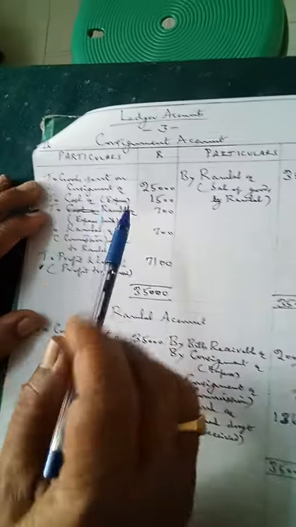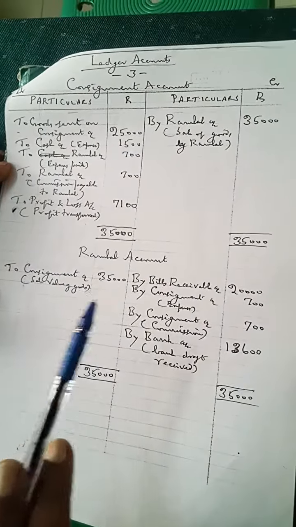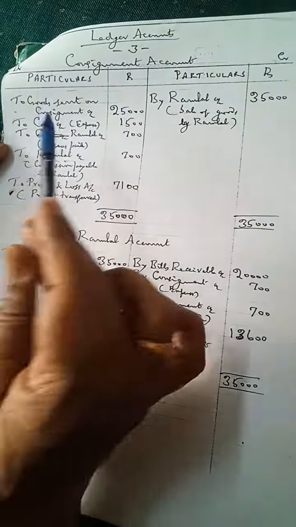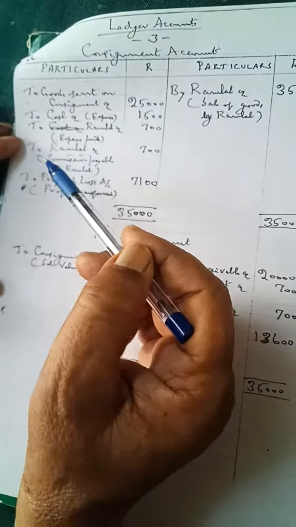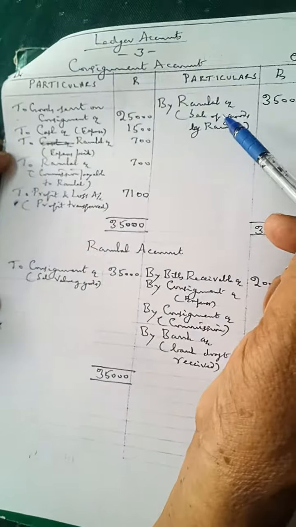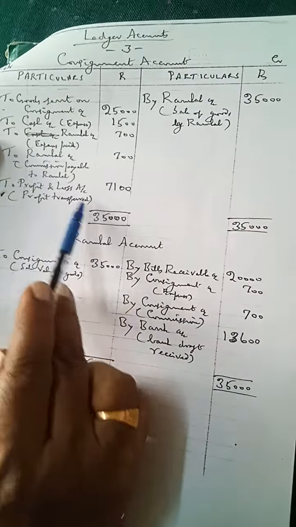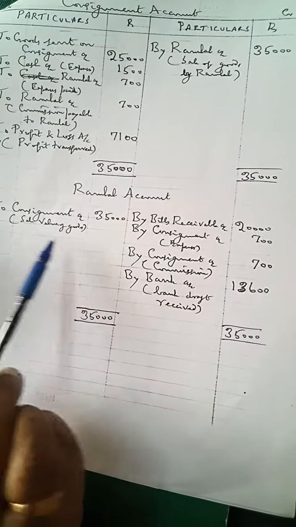Then ledger accounts will be only the consignment account and consignee account prepared in the books of consignor. Consignment account is showing value of goods debited, expenses paid by consignor as well as expenses paid by consignee, commission payable to him, and then credit will be for the sale value of goods. Finally, the 1,100 is transferred to profit and loss account. The Ramlal account for value of goods debit is there.